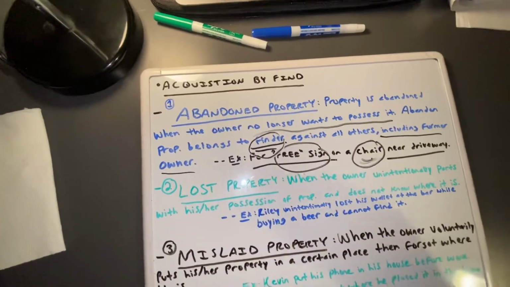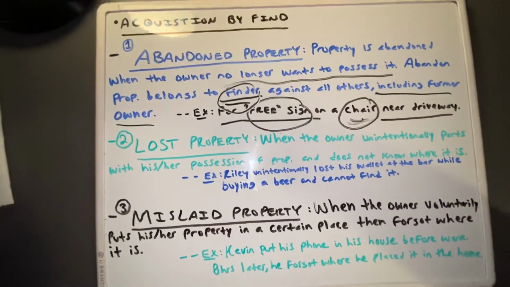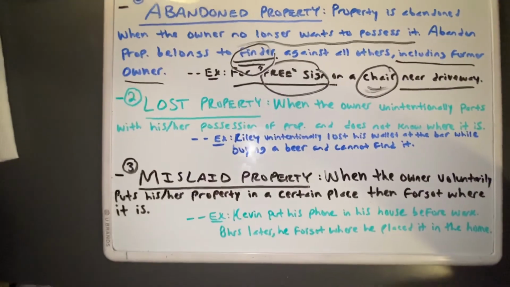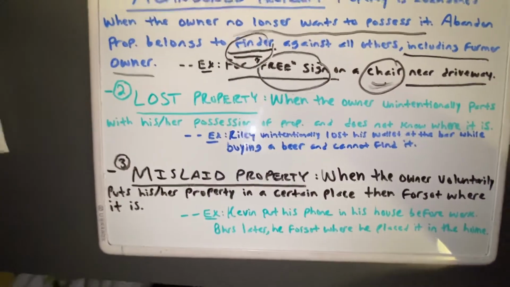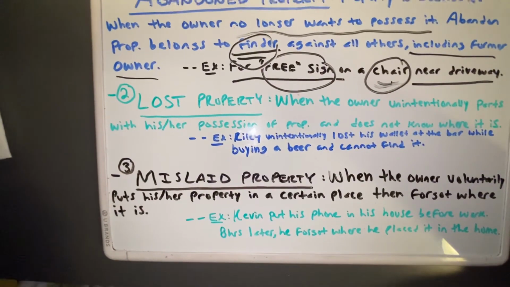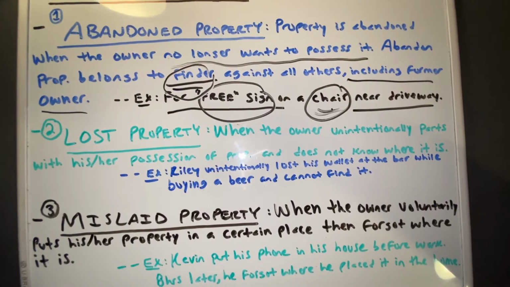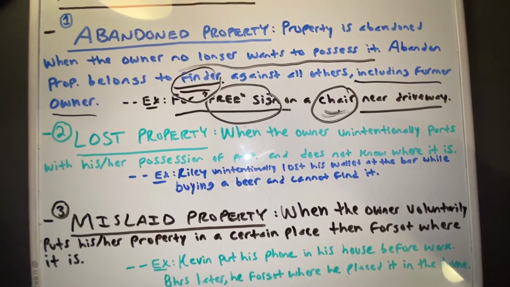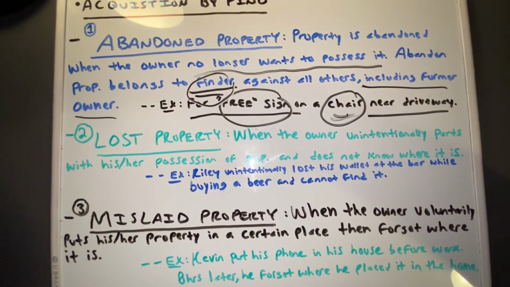So let's move on to lost property. Lost property is pretty straightforward. Lost property means when the owner unintentionally parts with his or her possession of the property and does not know where it is. An example of this is, let's say Riley unintentionally lost his wallet at the bar while buying a beer and cannot find it. So let's say Riley was using his checking card.